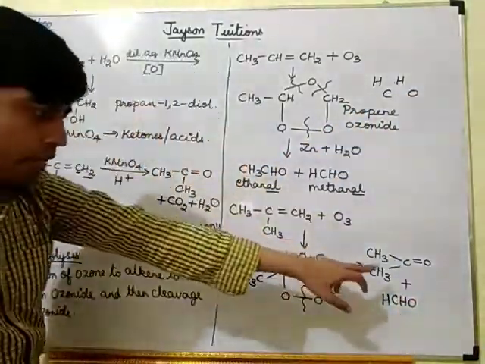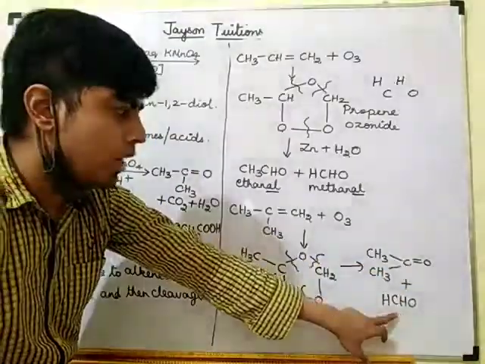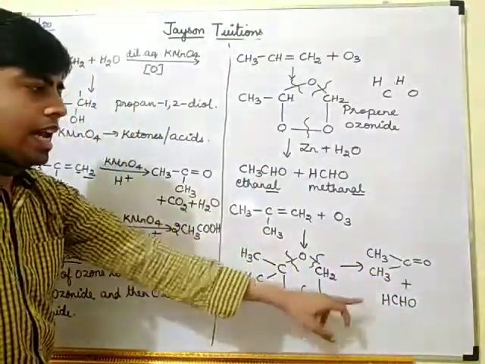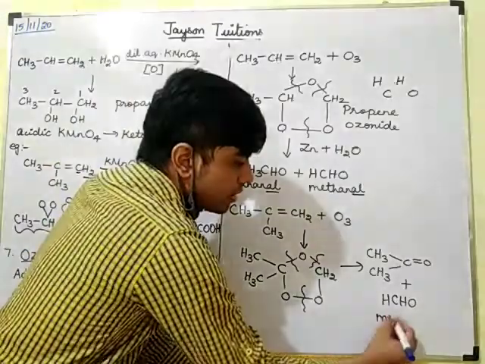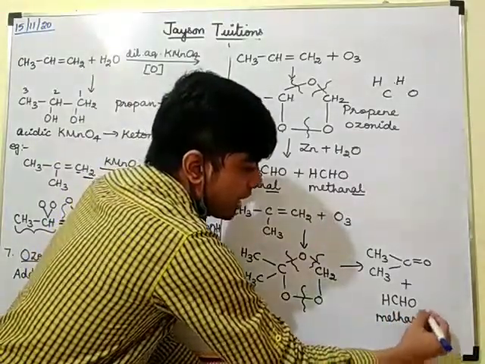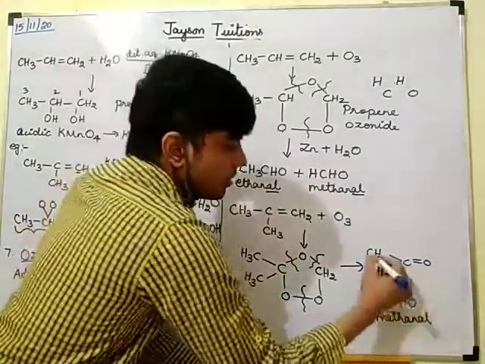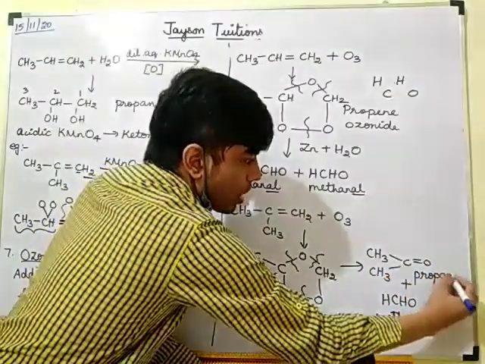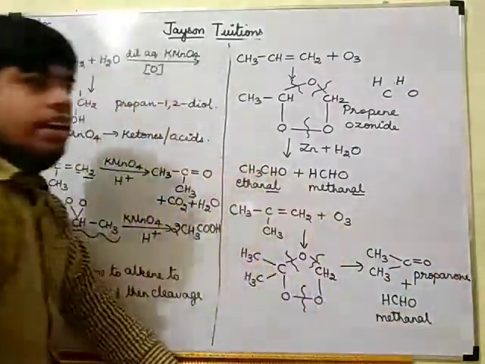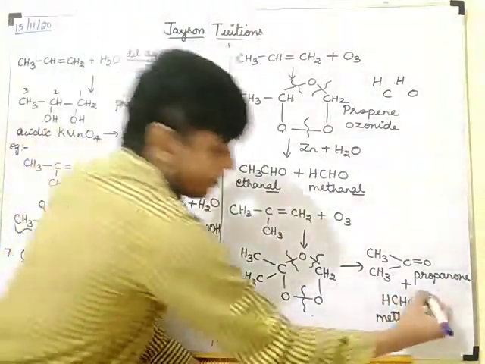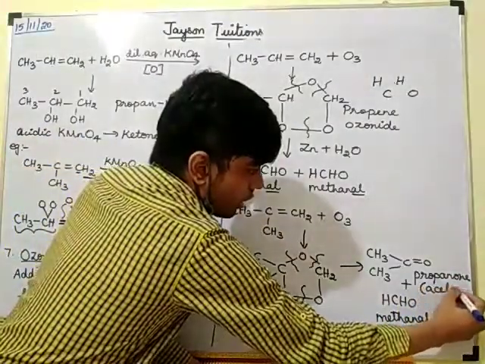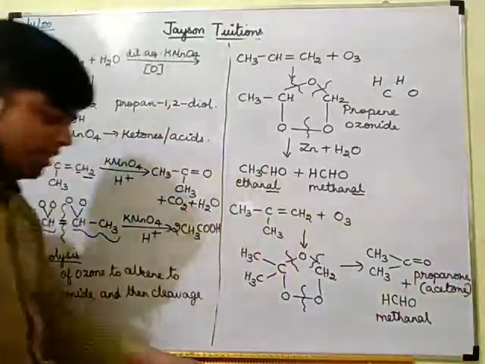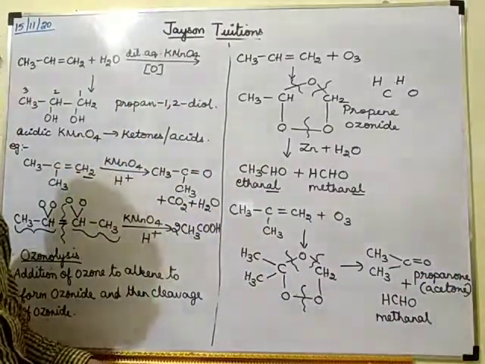So here I am getting one ketone and one aldehyde. So it is methanal. This is CH3COCH3, propanone. Propanone is also called as acetone.